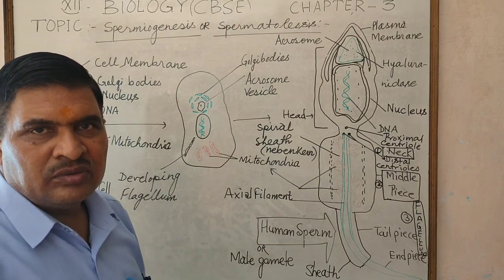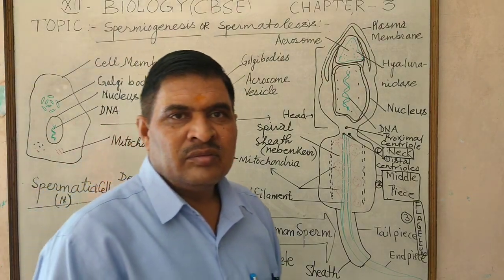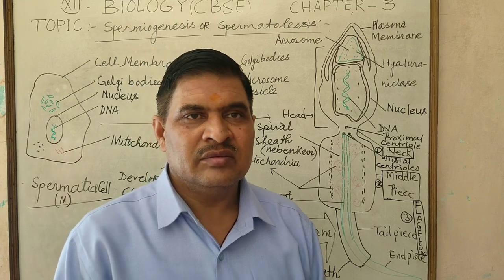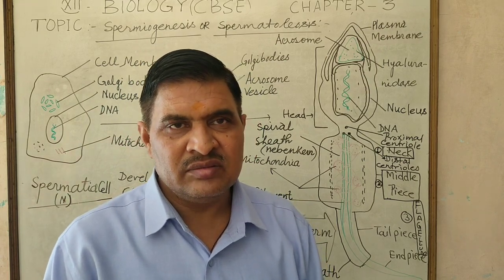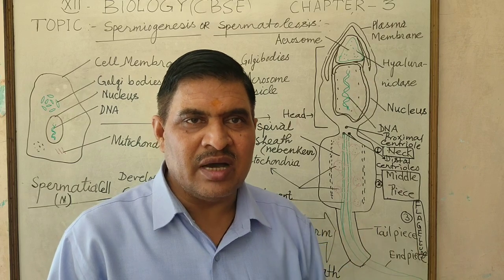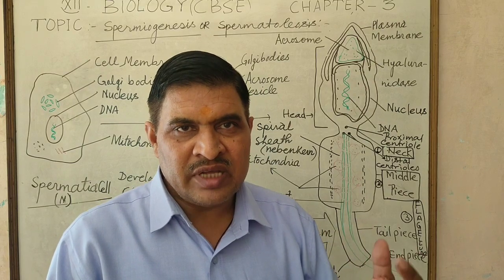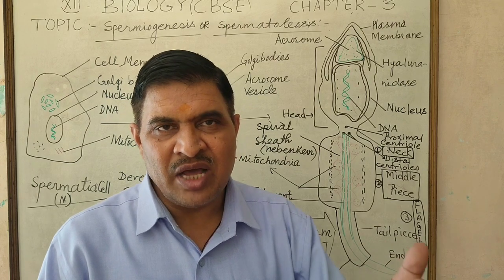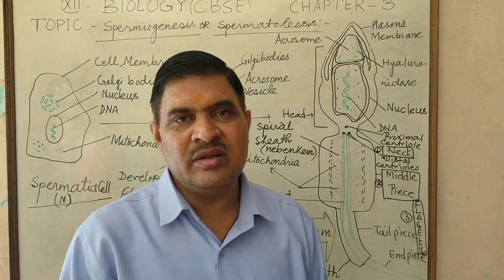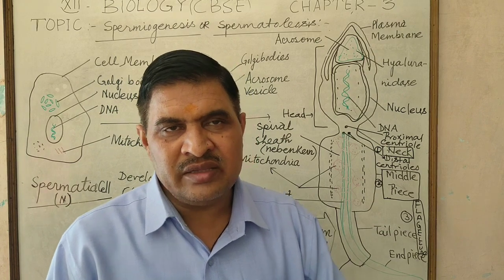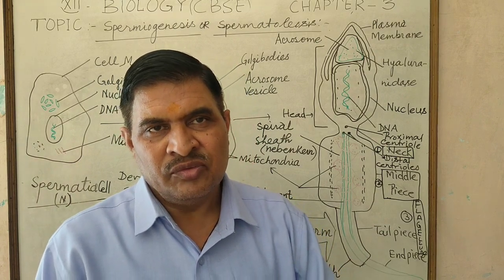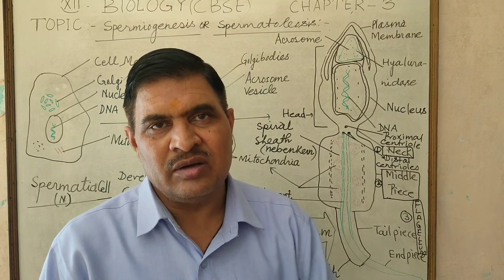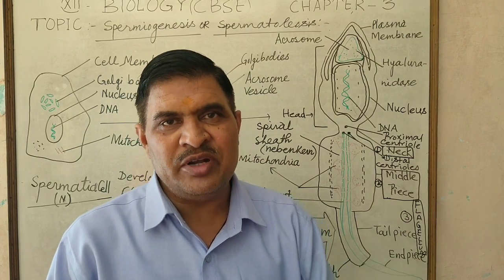I told you, ootid formation occurs in the oviduct, and the secondary oocyte develops in the tertiary Graafian follicle from the primary Graafian follicle under the influence of follicle stimulating hormone secreted by the anterior lobe of the pituitary gland.